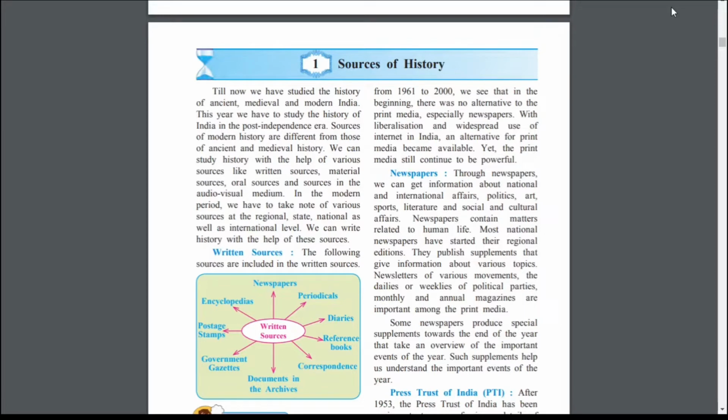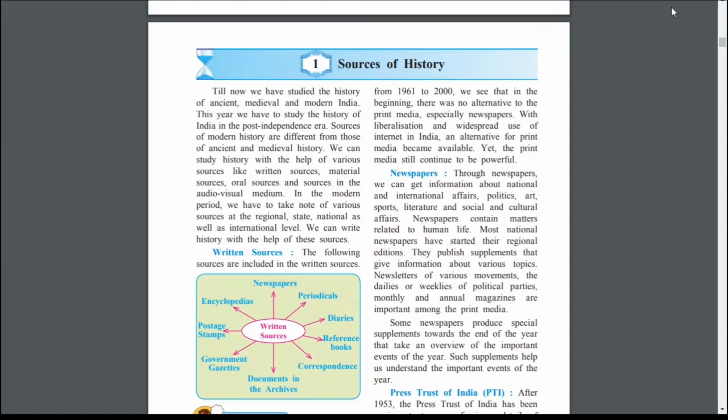So till now we have studied the history of ancient, medieval, and modern India. This year, we have to study the history of India in the post independence era. Ancient history means about ancient civilization. We had some things which were excavated, and through that we were getting knowledge, information about ancient civilization. But now we are studying about modern India.